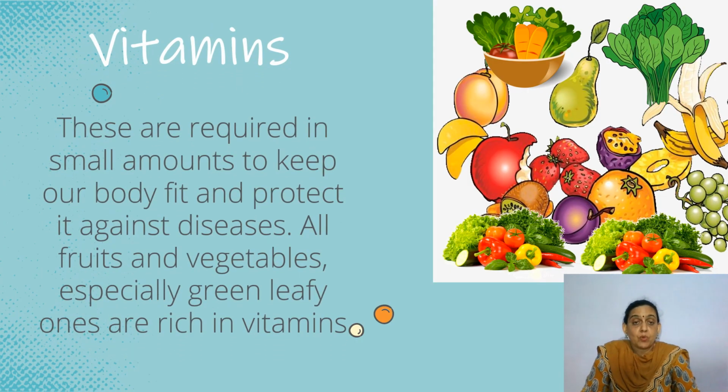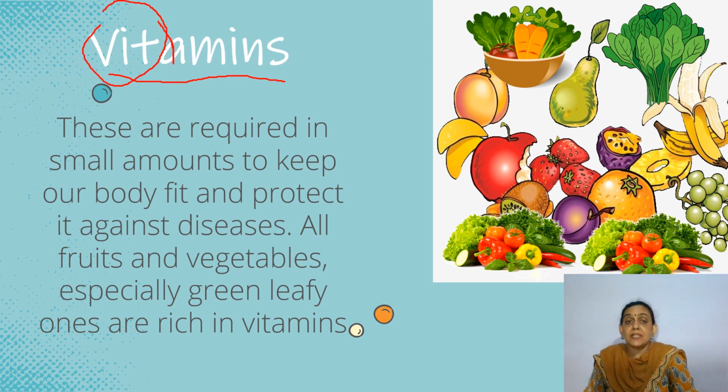Now the next one is vitamins. These are required in small amounts to keep our body fit and protect it against diseases. All fruits and vegetables, especially green leafy ones, are rich in vitamins. And actually if you see, the name vitamins comes from 2 words: vital and amines. VIT comes from vital. Amines are actually nutritive substances.